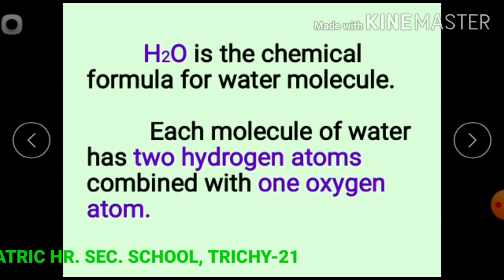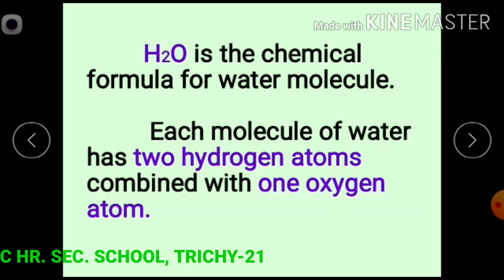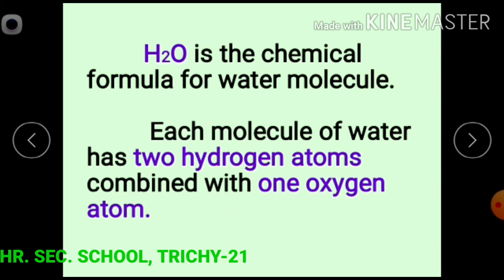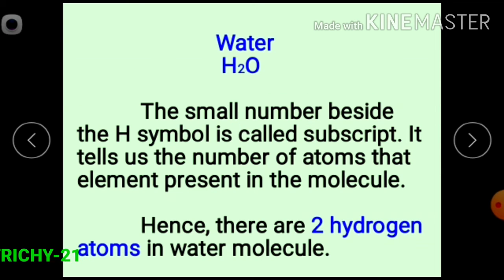For example, water molecule. H2O is the chemical formula of water molecule. Each molecule of water has 2 hydrogen and 1 oxygen atom. The chemical formula of water, H2O, tells us the types of atom and the number of each type of atom in one molecule.